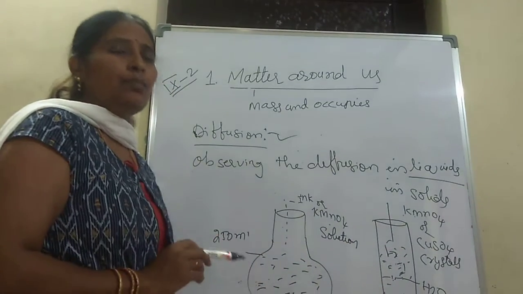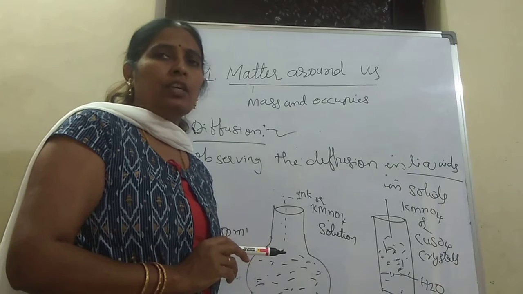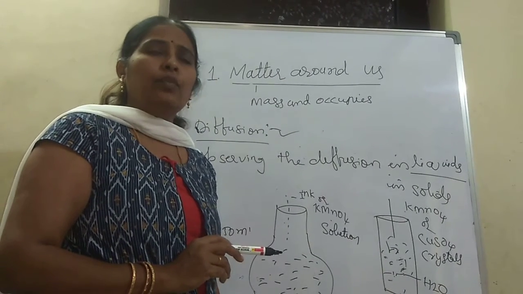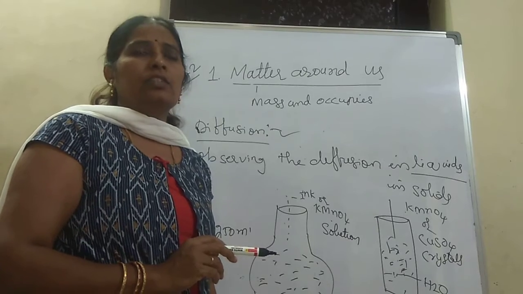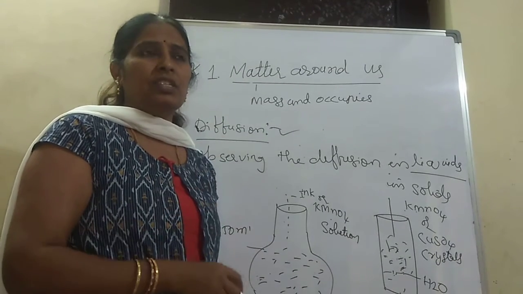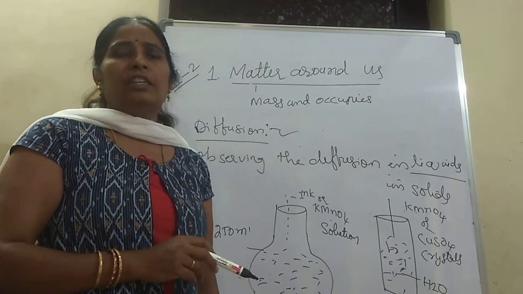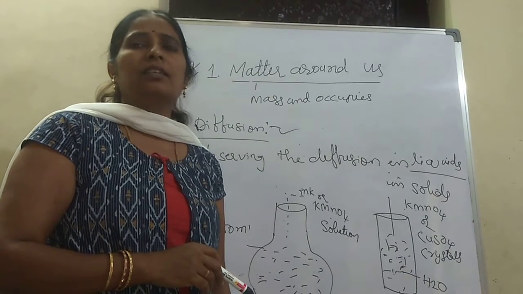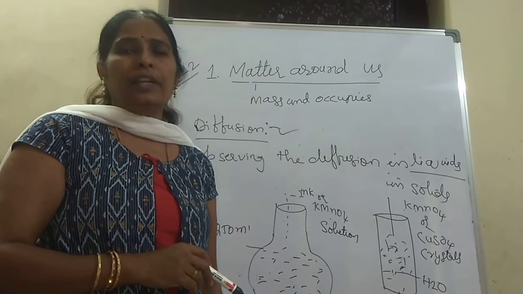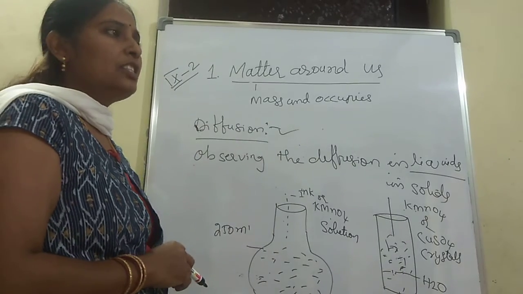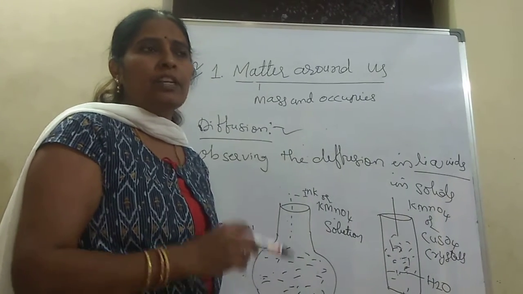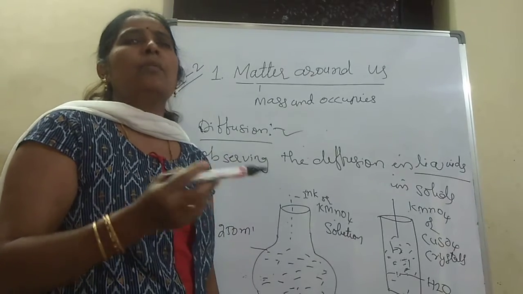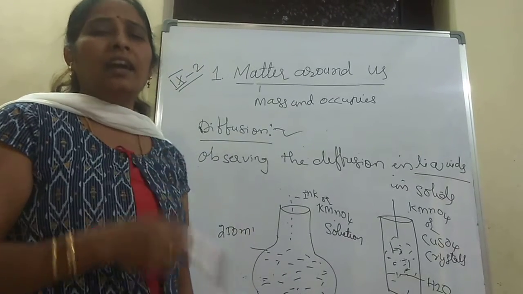So from these three simple activities we came to the conclusion that diffusion occurs in gases, liquids as well as solids. For gases, it may be in a gaseous state as well as in a liquid state. Liquids diffuse in liquids, and solids diffuse only in a liquid state, not directly solid to solid. Take potassium permanganate and copper sulfate. Does the color change? No, we need to add a little bit of water. It means only by adding water does the color change.